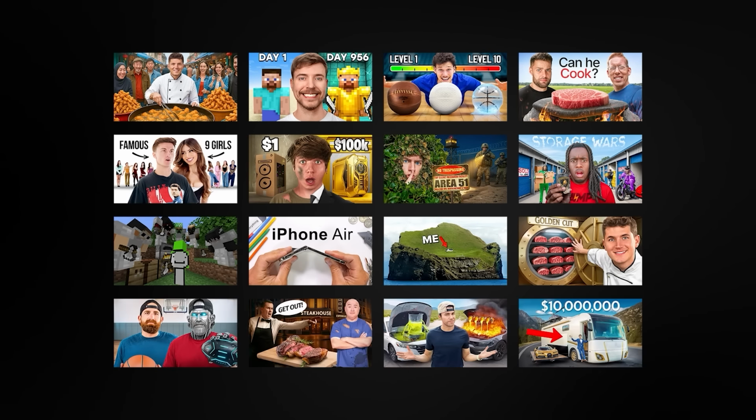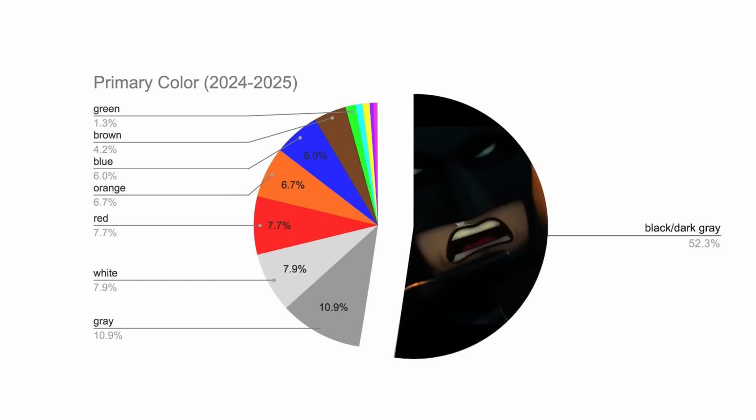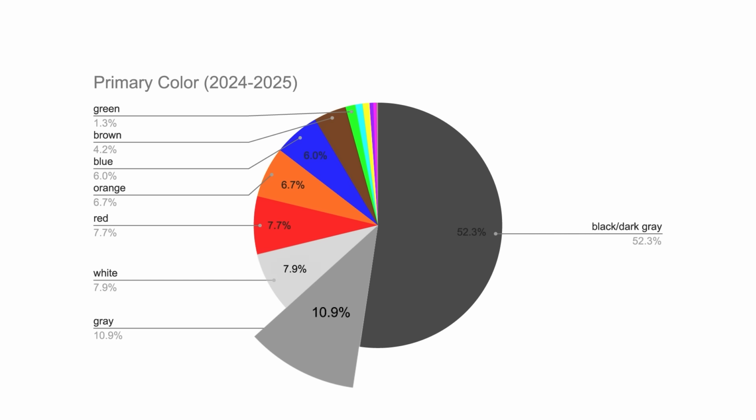And when we looked across the top 100 YouTubers' thumbnails in the last year, this graph shows you what we found. So 52.3% of the top YouTubers have black or very, very dark gray as their primary thumbnail color, followed by regular gray, then white, then red, orange, blue, brown, and green.